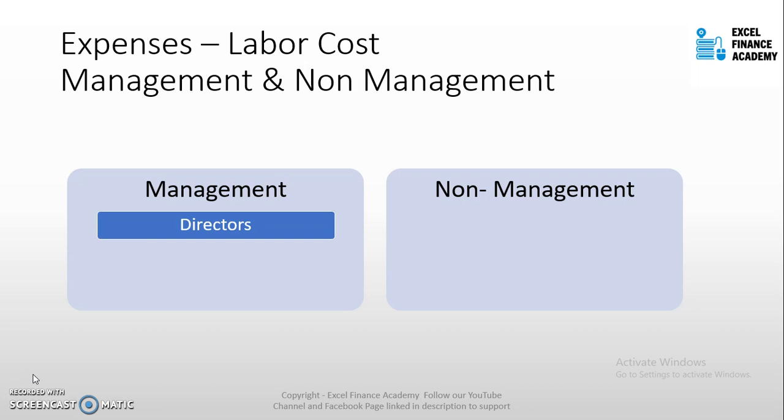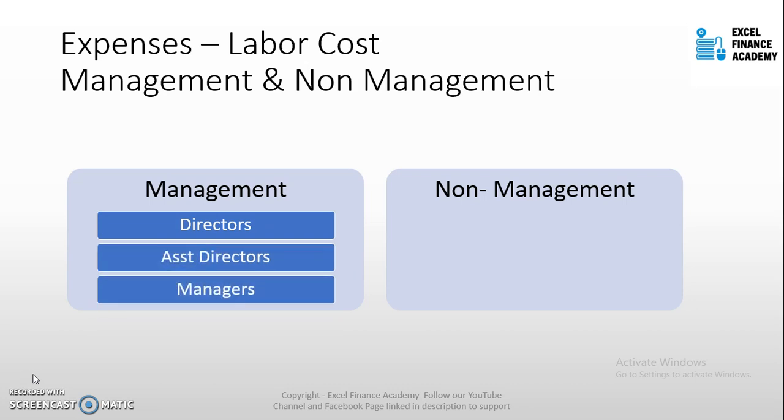Management consists of directors, assistant directors, and managers. All the departments have an HOD. They may have assistant directors in very big hotels, and they may have directors also in the very big hotels, or smaller hotels may only have managers. For example, housekeeping manager, front office manager, there may not be a director of rooms, but they are reporting directly to the operation manager or general manager. In that case, the housekeeping manager, front office manager, F&B manager, spa manager, those kinds of managers, or managers and above positions, are considered as management.